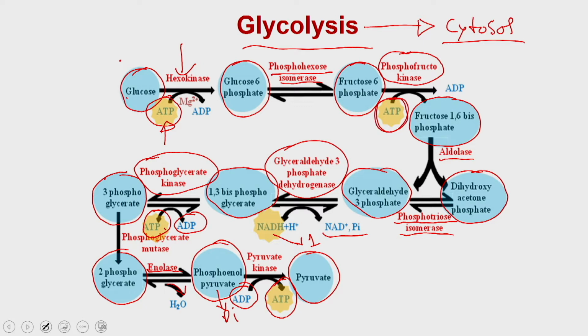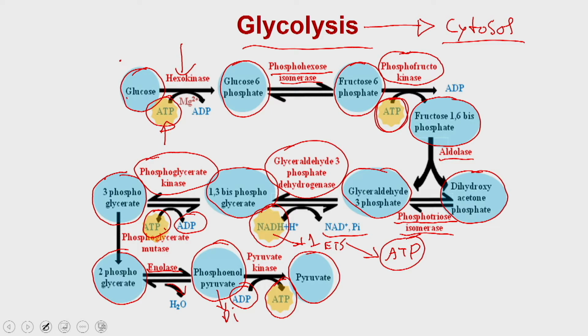So, you are spending 2 ATP molecules to channelize the glucose into glycolysis, but you are generating 2 molecules of glyceraldehyde 3-phosphate, and these are converted into NADH, and this NADH goes into the electron transport chain, and within the electron transport chain it will generate ATP.